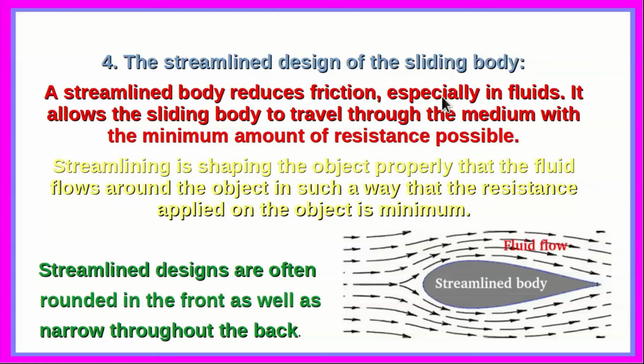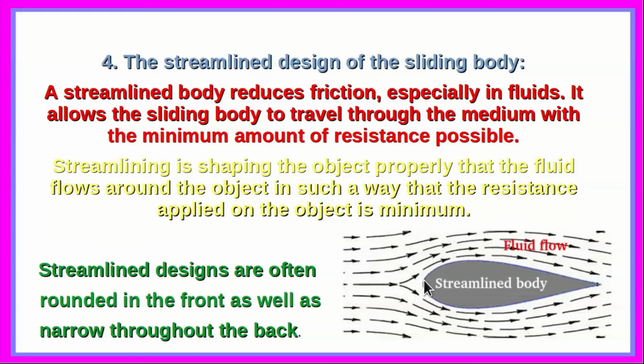The streamlined design of the sliding body will also help in reducing the friction. This is especially true for friction in fluids. It allows the sliding body to travel through the medium with the minimum amount of resistance possible. What do you mean by a streamlined body? Streamlining is the process of shaping the object properly so that the fluid flows around the object in such a way that the resistance applied to the object will be minimum.